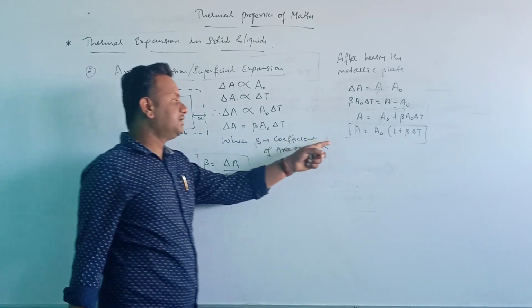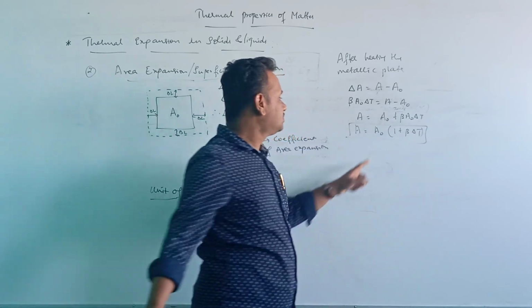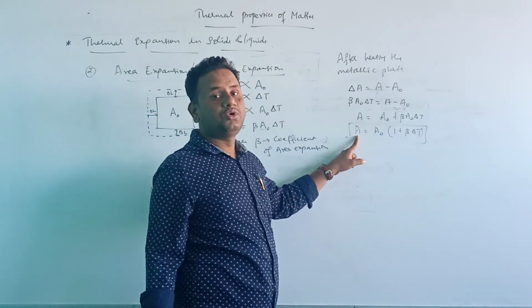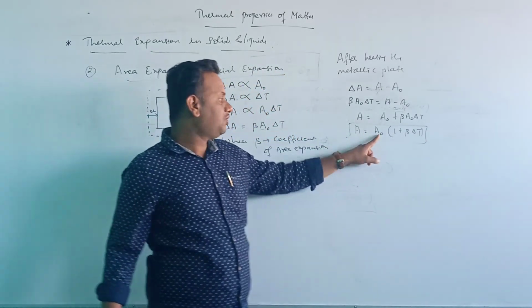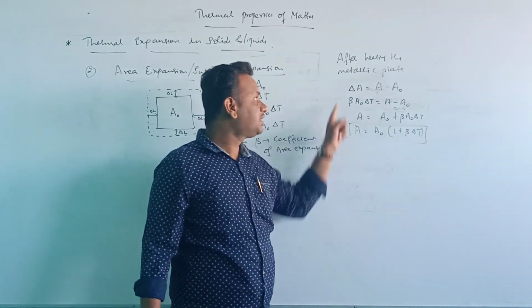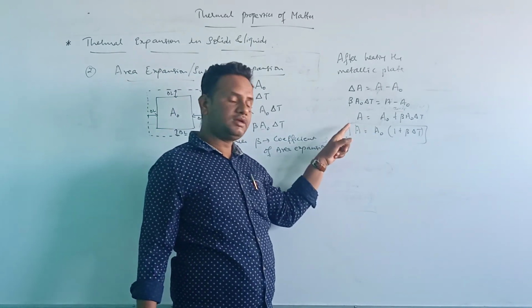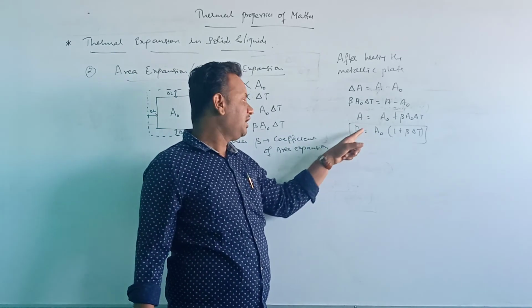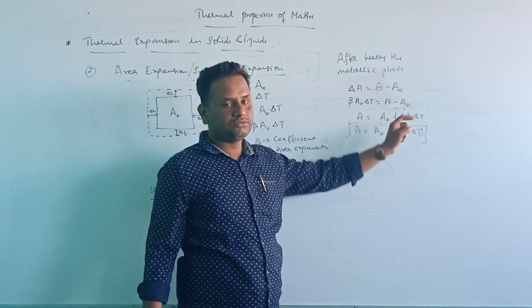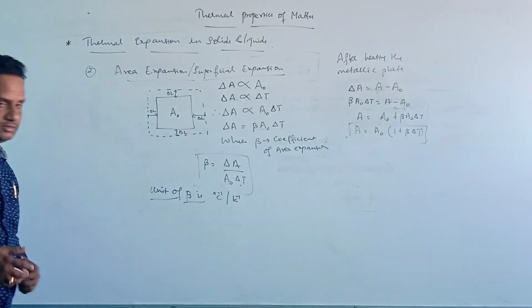for a metallic plate after heating. The rise in temperature is how much? That is delta T. So here A is the total area and A naught is the initial area. So after heating the metallic plate, our expression will be A equal to A naught into 1 plus beta into delta T. Okay. So just note this down.